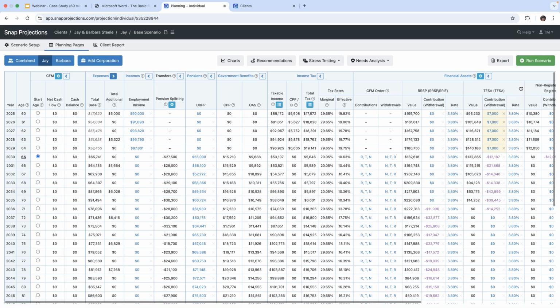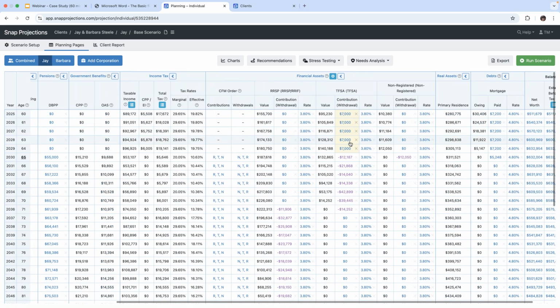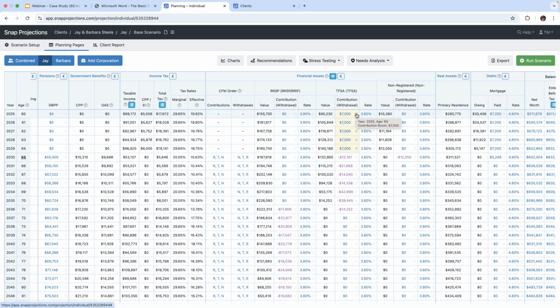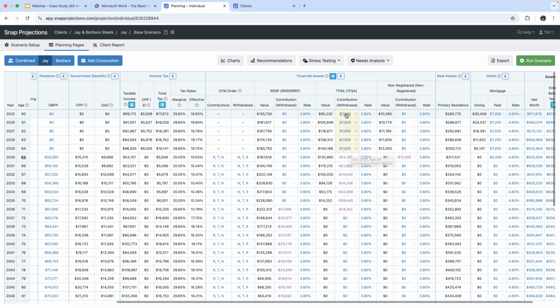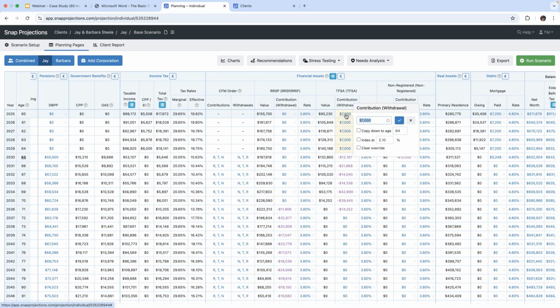The button is green, and so we can see that these changes have been factored into the plan. Now, if we wanted to erase those, let's say we wanted to erase just one of those, we could click on this X and it would erase it. But let's say we wanted to erase all of them, then we could click on the first one, the 7,000, okay, and we could click on Clear Override.